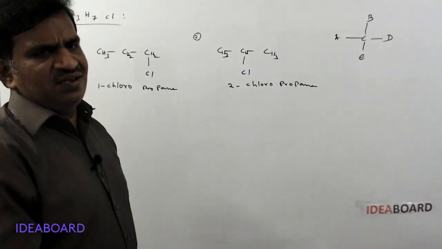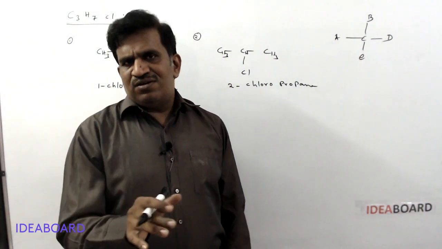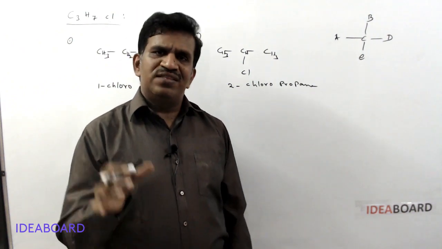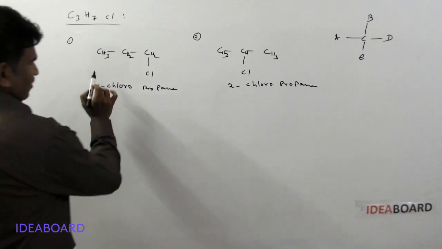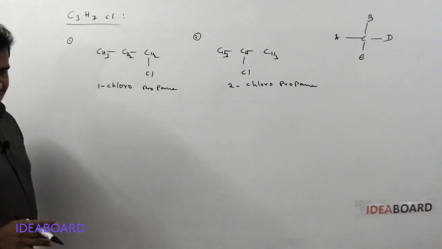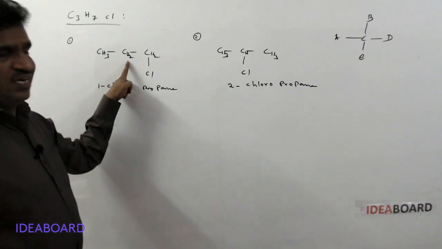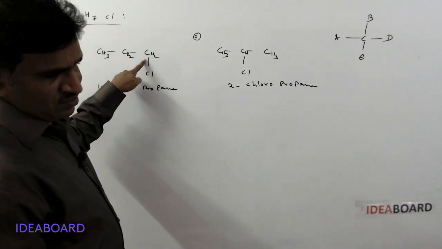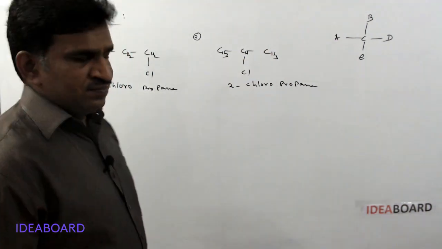If there is a chiral carbon in a molecule, at that carbon atom we can observe optical isomerism. Here this carbon has 3 hydrogens, the same type of atoms. Here 2 same hydrogen atoms, here 2 same hydrogens. So no chiral carbon. Here also no chiral carbon.